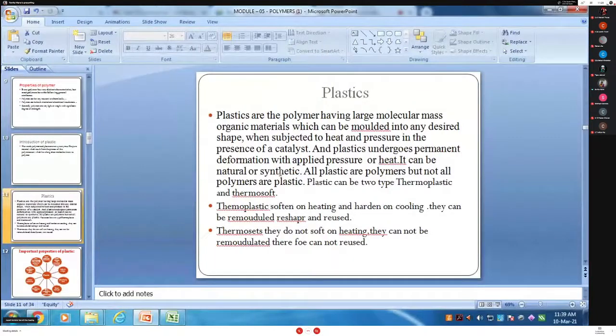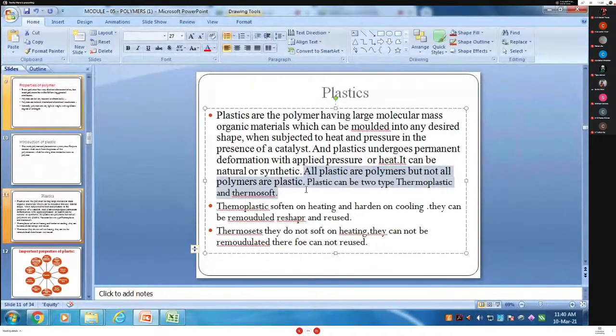Plastic undergoes permanent deformation with applied pressure and cannot regain its original position. It is permanent. All plastics are polymers, but not all polymers are plastics. This is a very important factor.